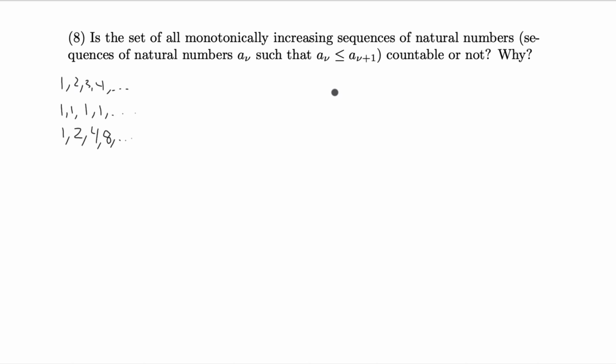Now we're going to generate a new sequence of numbers. Our first number will be the first element of the first sequence, but plus 1. In this case, that'll be 2. This sequence we generate will never be the same as the first sequence in our listing because it's different in the first place. These could not be the same because the 1 and the 2 are unequal. And for instance, if this was a 4 instead, we would write a 5 as our first new element.